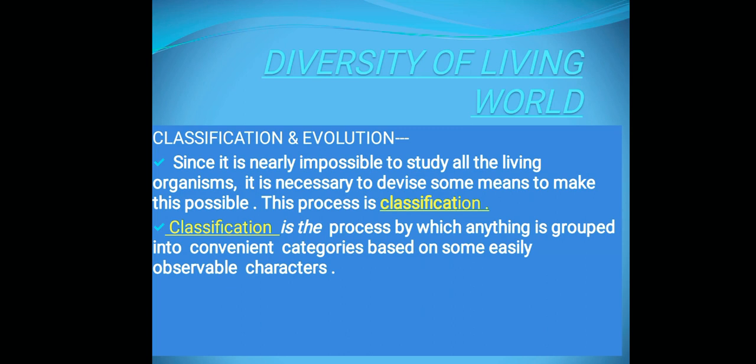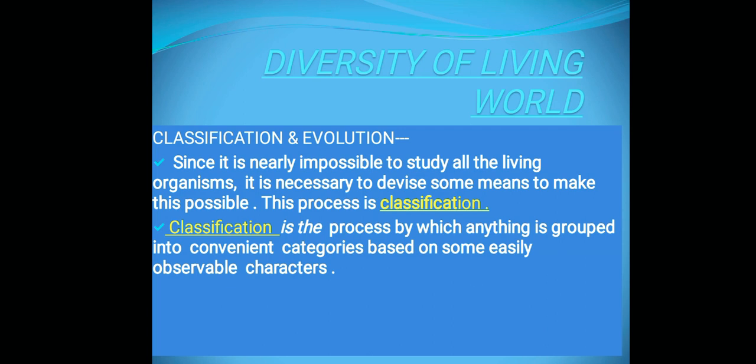Diversity of living world. To study the diversity of living world, first we need to know what is classification and evolution. Since it is nearly impossible to study all the single living organisms, it is necessary to devise some means to make this possible. To study all the living organisms, we need some device, and that process is known as classification.